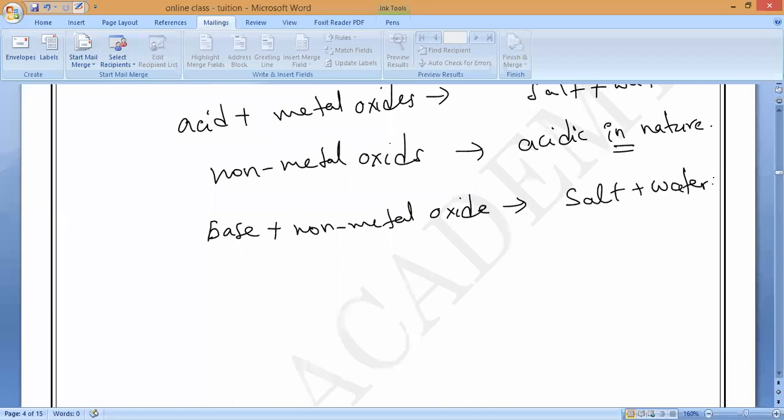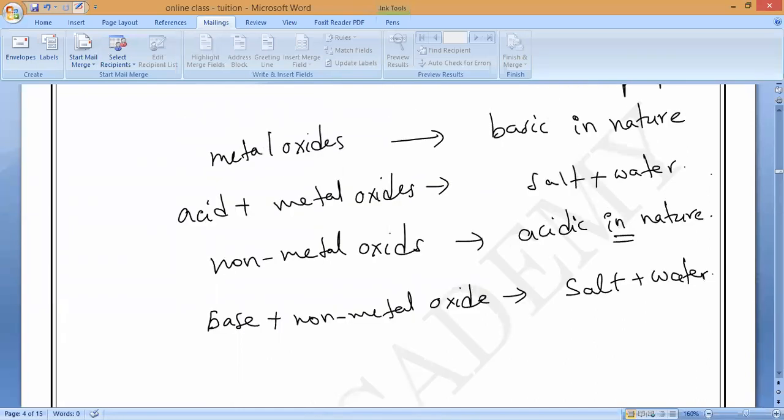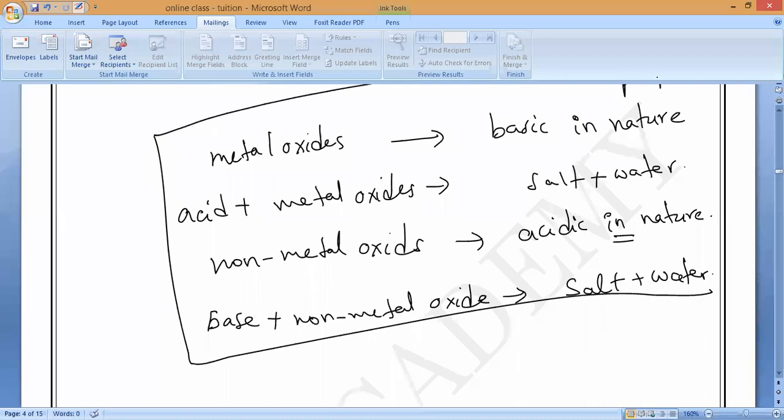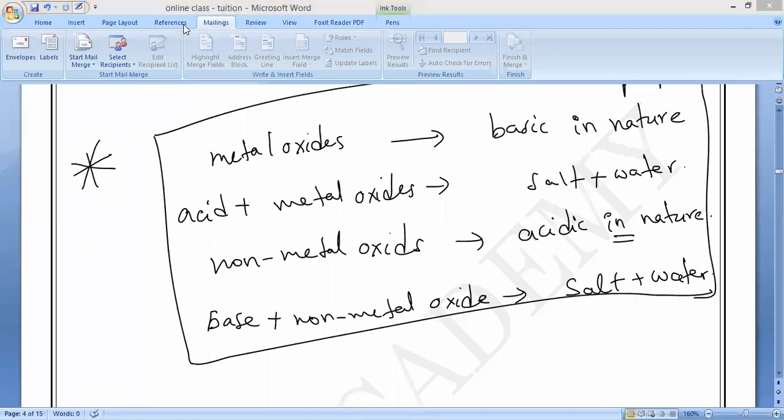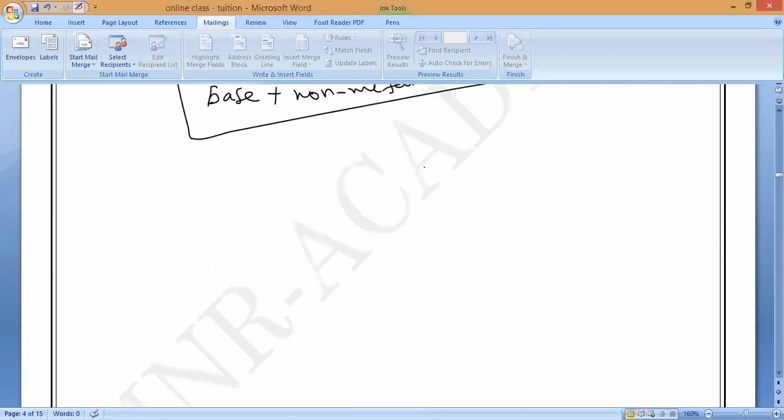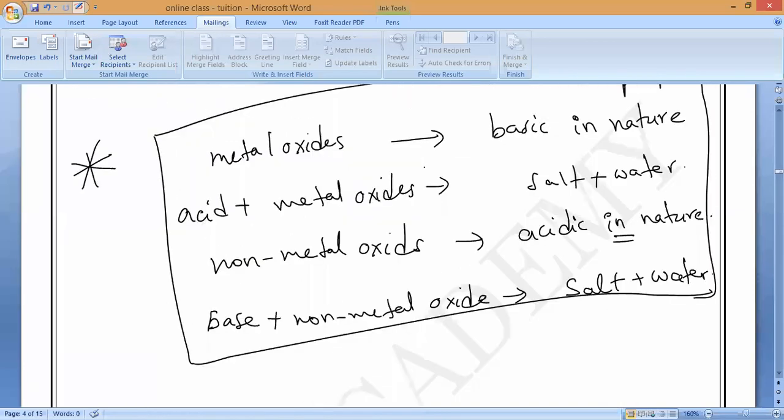So this is the most important MCQ question. The nature of metal oxides is basic in nature, and the nature of non-metal oxides is acidic in nature. Do you remember, all of you? Note it down. Very, very important, this is. Any doubt, anybody? Clear?